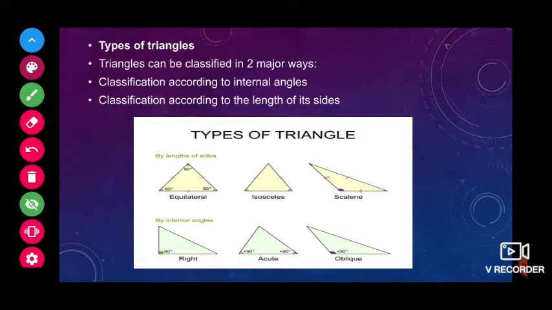What is meant by acute? An angle which is less than 90. If all the angles in a triangle are less than 90, we call it an acute angle triangle. Next one is the oblique or obtuse angle triangle. If any one angle is more than 90 degrees, then we call it an obtuse angle triangle.